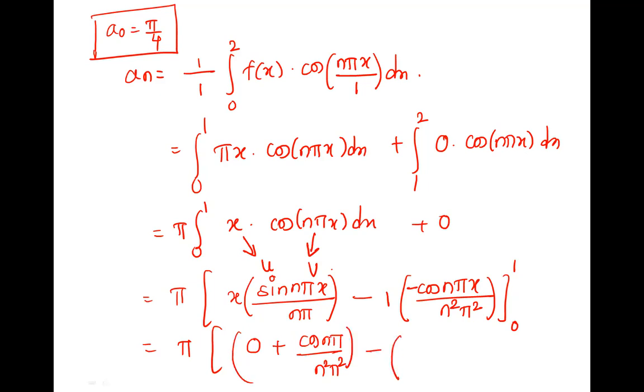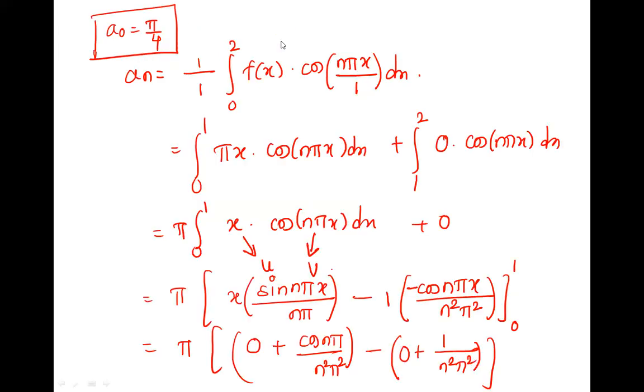Now minus lower limit. x is 0, 0 into anything is 0. Plus cos 0, cos 0 is 1, 1 upon n square pi square. So what is common here is 1 upon n square pi square. Here it is cos n pi and here it is minus 1. Is it? Yes.